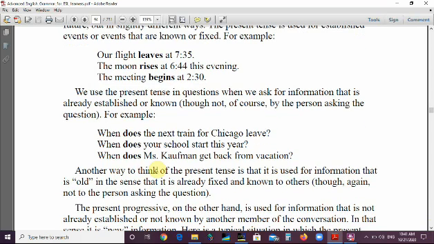Another way to think of the present tense is that it is used for information that is old, in the sense that it is already fixed and known to others, though again not to the person asking the question.